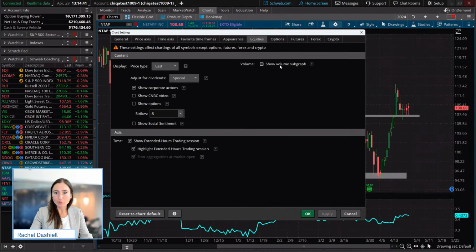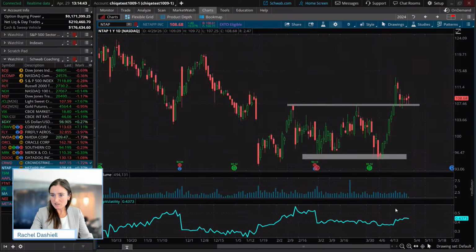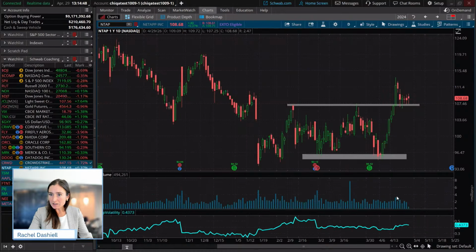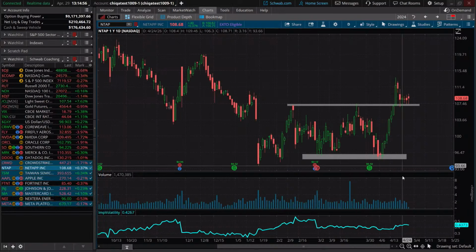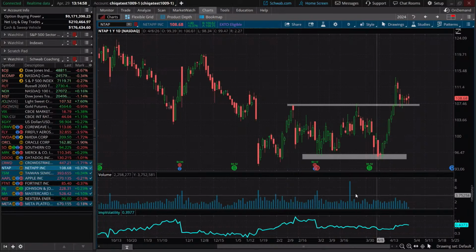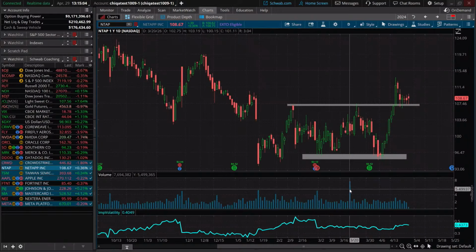We'll add the volume here when we go to equities, show volume subgraph. And you can see that there was a slight increase in volume on this big candlestick here, but not an entire notable increase in volume that you see in some of these other areas where we've had even a tighter range of price action too.